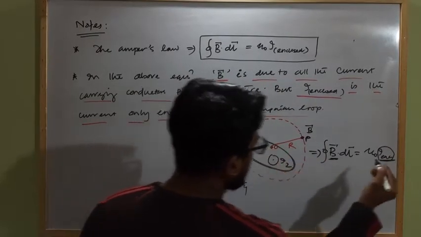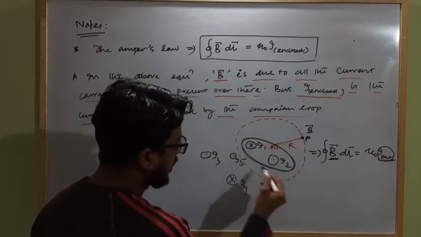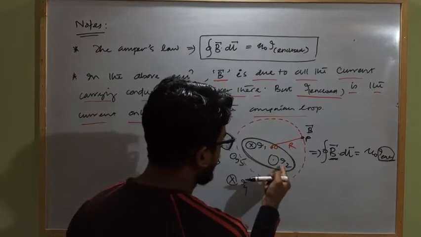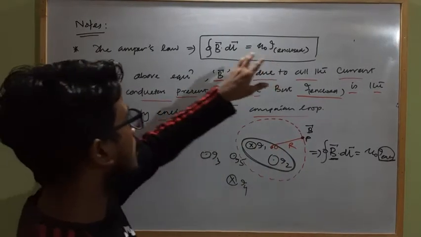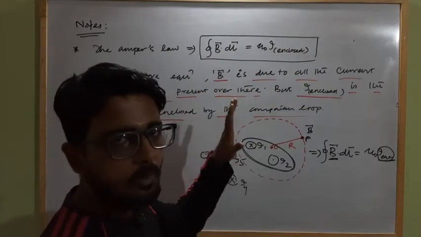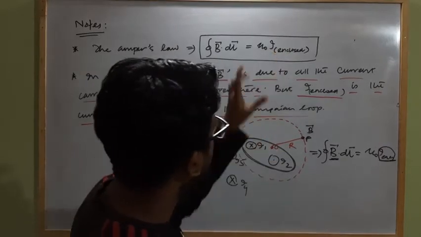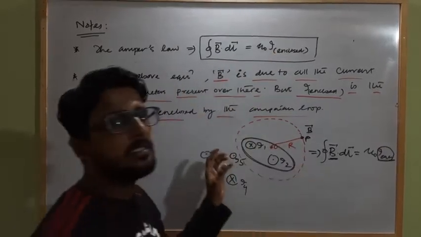Clear? The I enclosed in this formula will be the current enclosed by this Amperian loop. So here the current enclosed will be I1 and I2. In Ampere's circuital law, the magnetic field strength is due to all the current carrying conductors present there, but the I enclosed will be only that amount of current which is enclosed within the imaginary Amperian loop.